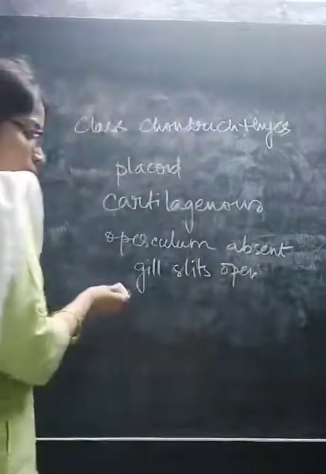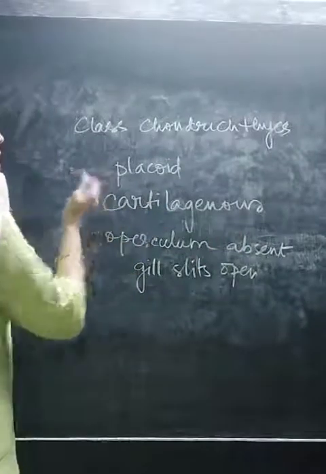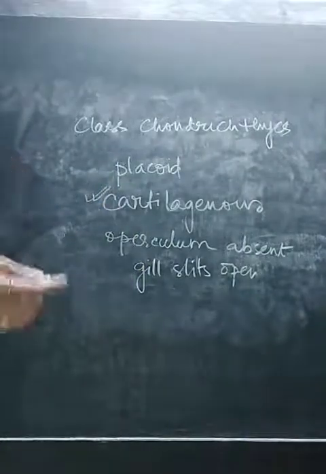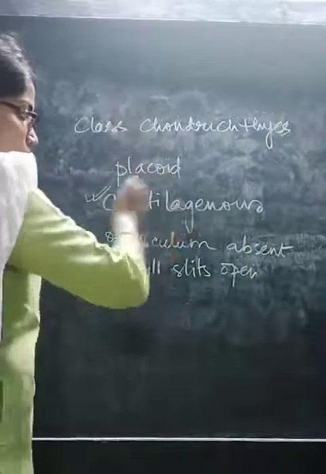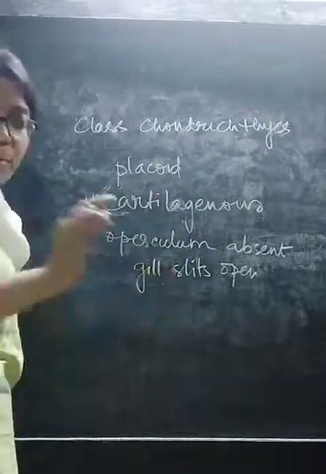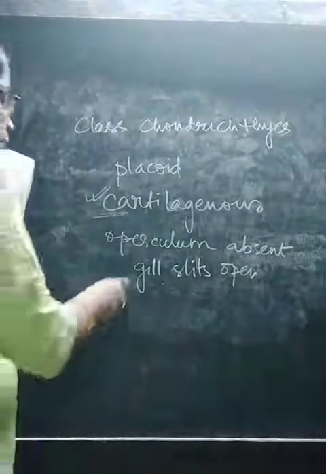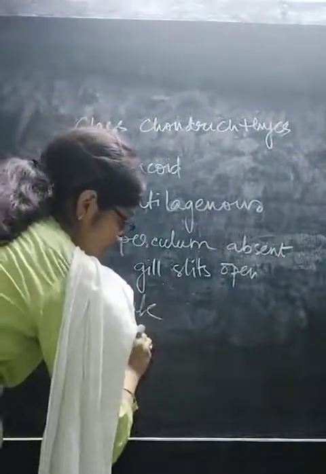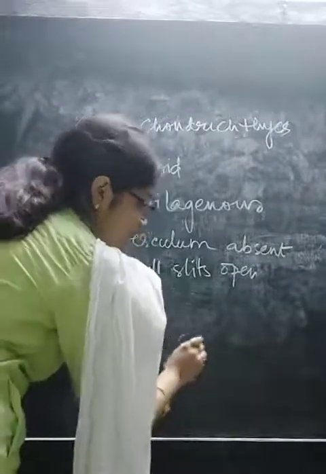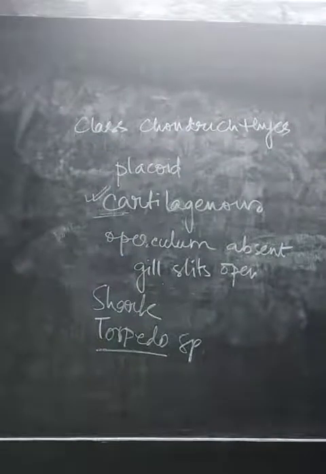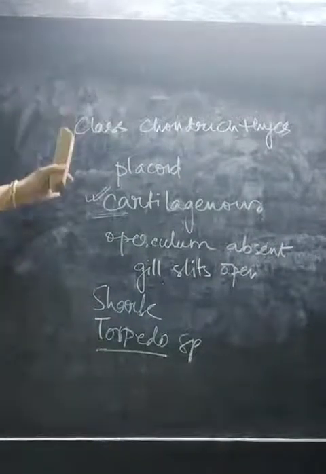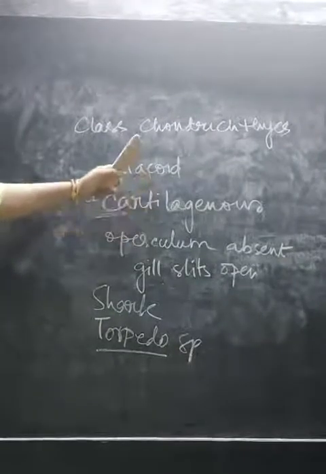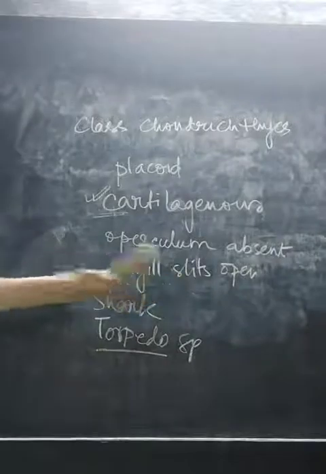There is no covering of the gills because operculum is absent. These are the characteristic features of Chondrichthyes. The most important one is cartilaginous body and placoid scales present. Others also you need to remember. Examples include shark and Torpedo, a scientific name. Underlining is important. Shark and Torpedo are examples of class Chondrichthyes, but the most important characteristic feature is cartilaginous endoskeleton, placoid scales, operculum absent, thus gill slits open.